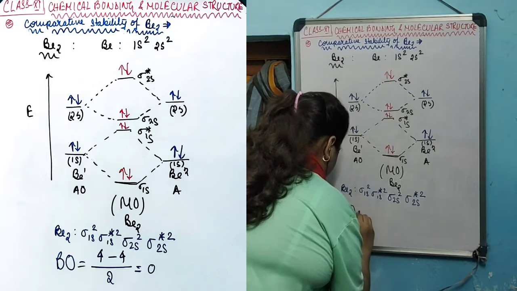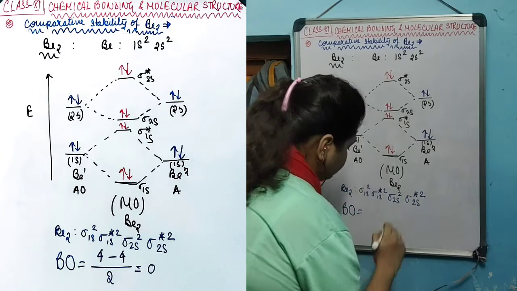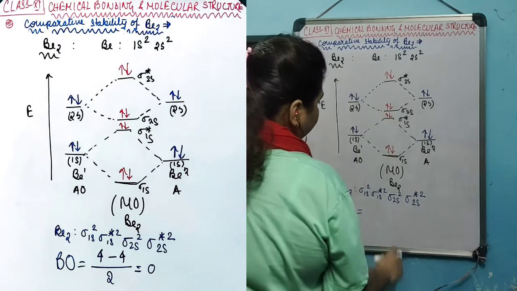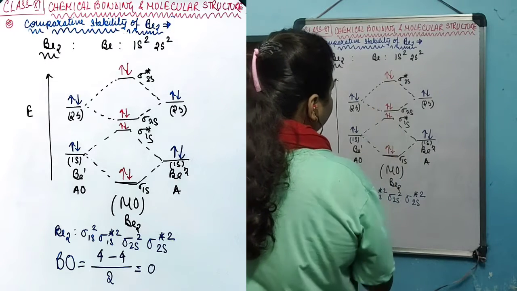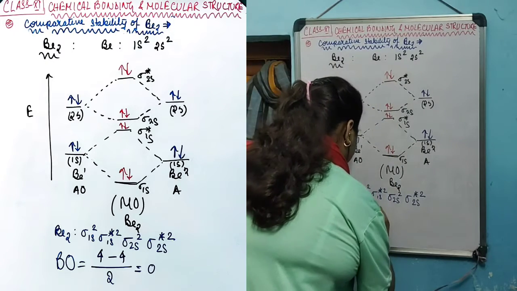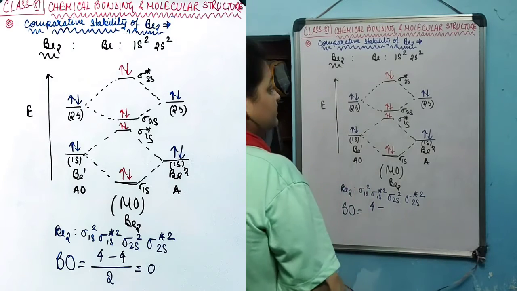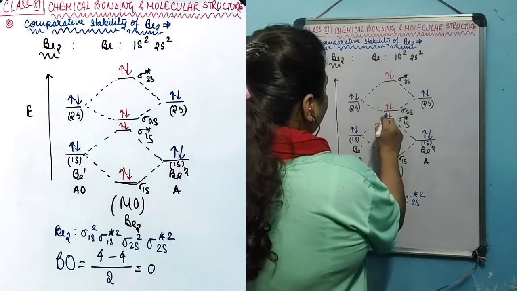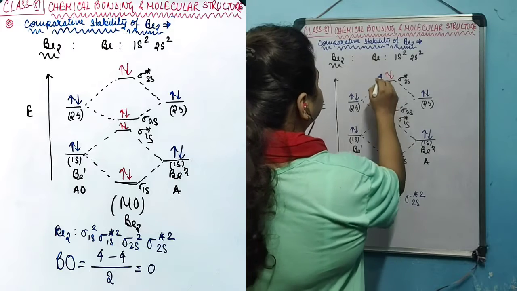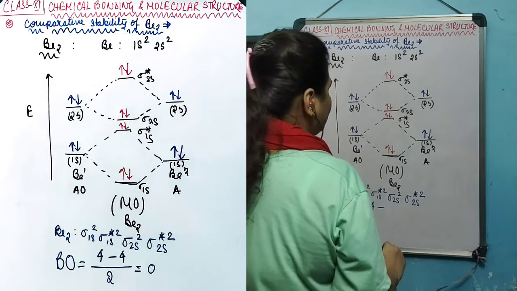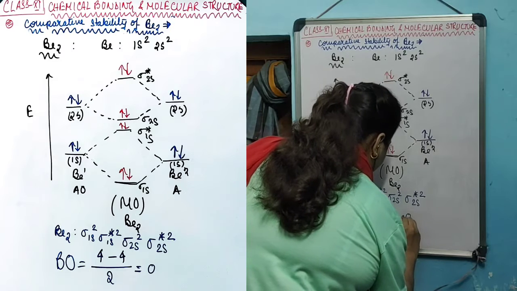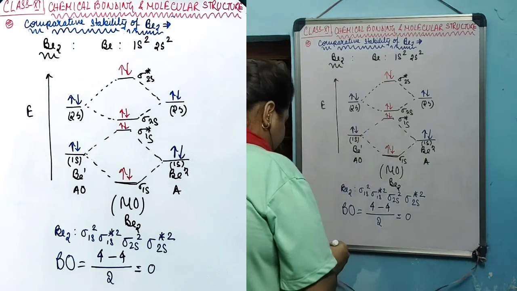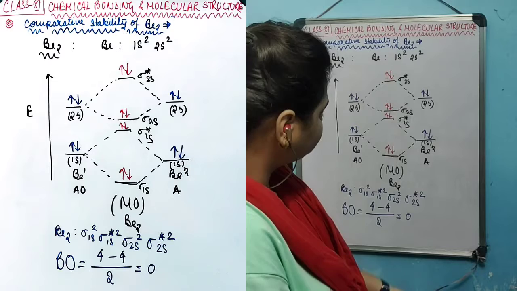Let's calculate the bond order. The total number of electrons in the bonding orbitals is 1, 2 in the sigma 1s orbital and 3, 4 in the sigma 2s orbital. So 4, and the total number of electrons in antibonding orbitals is 1, 2 in the sigma star 1s, 3, 4 in the sigma star 2s. 4 minus 4, divided by 2, equals 0. So the bond order is found to be 0.